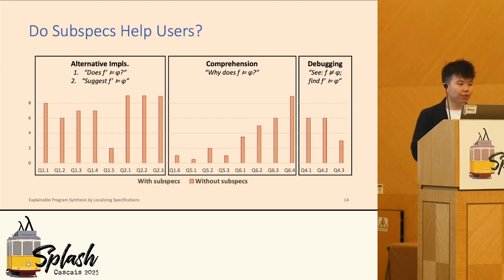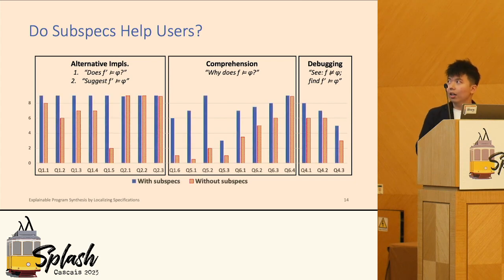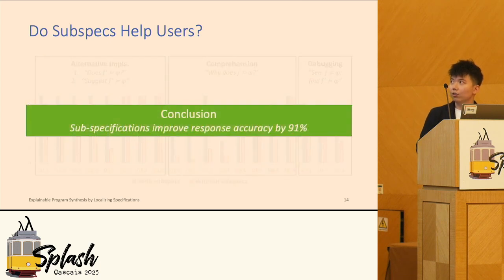One is providing an alternative implementation. One is to comprehend each part of the implementation itself. And the last is about debugging. As you can see, this is the result for the scores of the participants that don't have the help of the subspec. It's actually pretty low, especially for a question like, why does f satisfy phi, the one that really requires your understanding. And with the help of a subspec, we can see a significant improvement in the accuracy of their response. To summarize, the subspec itself improves the response accuracy by 91%.